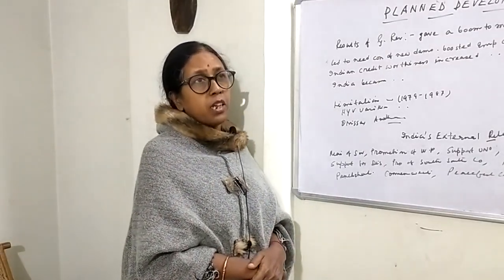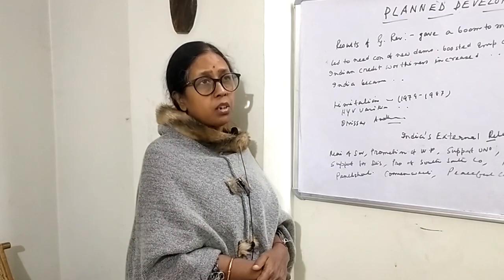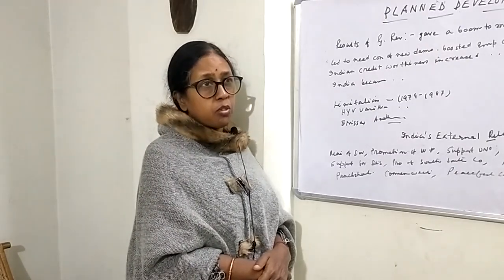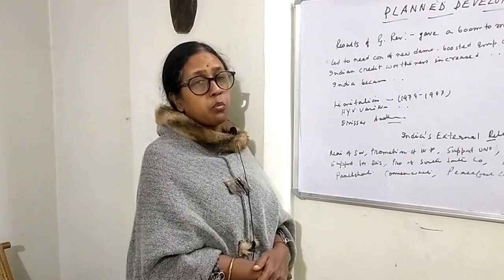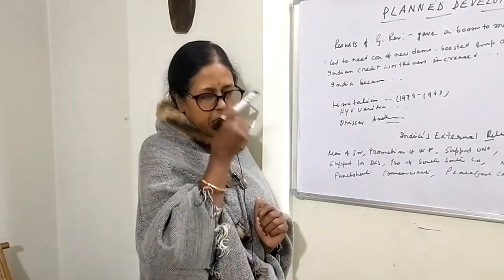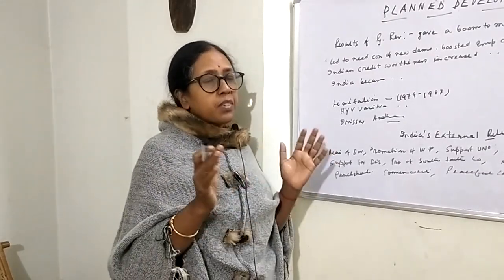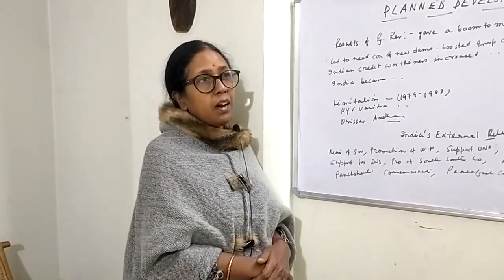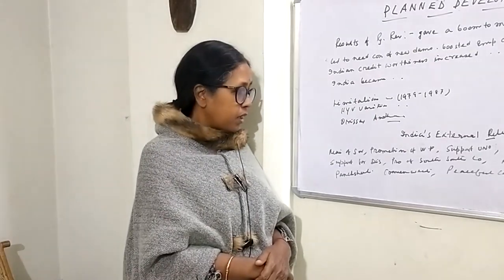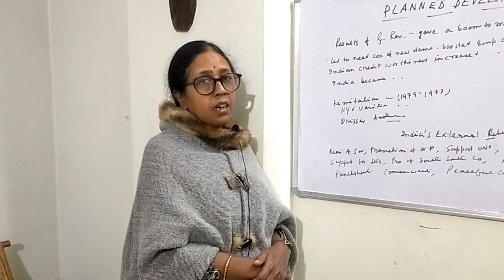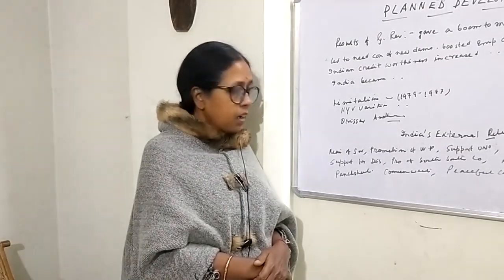Then Commonwealth. India also favored the Commonwealth organization. So what is Commonwealth? When the countries got independence from British control, those colonies which were at one time under the control of the British government, those independent countries came under one umbrella, and that is known as the Commonwealth Organization, and the leader of the Commonwealth Organization is the King or Queen of England.